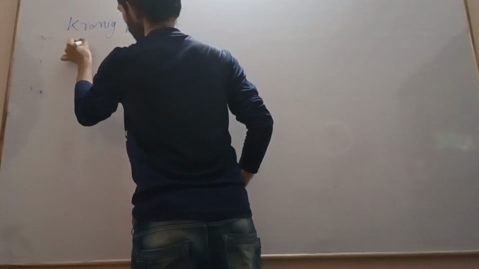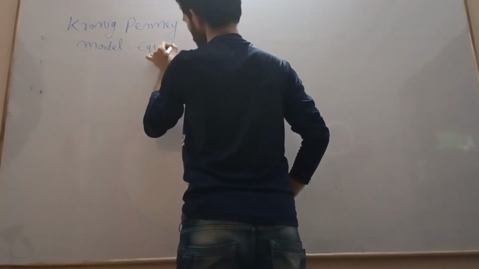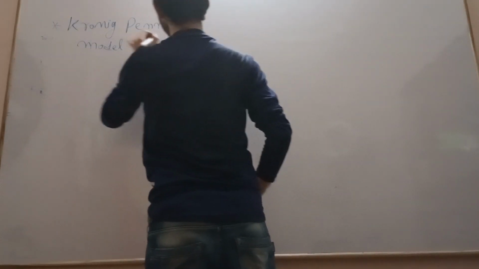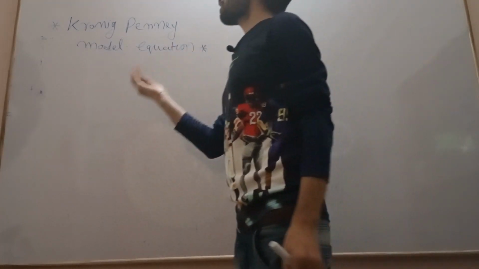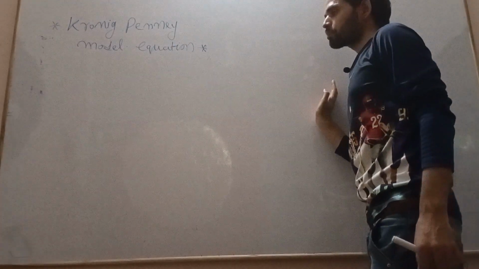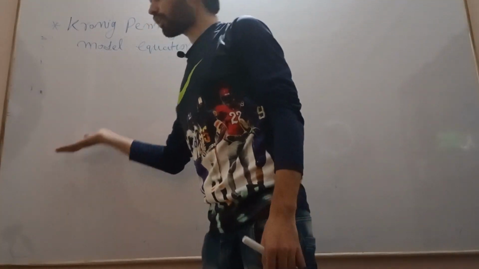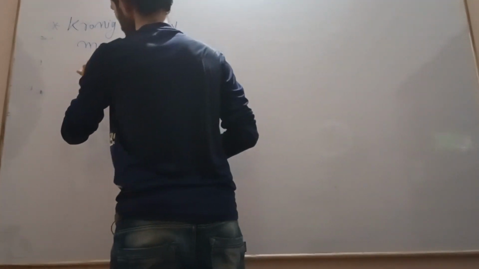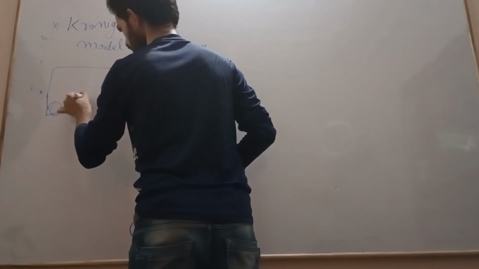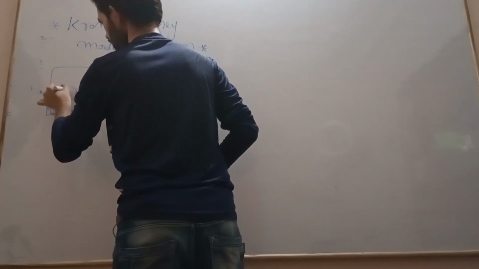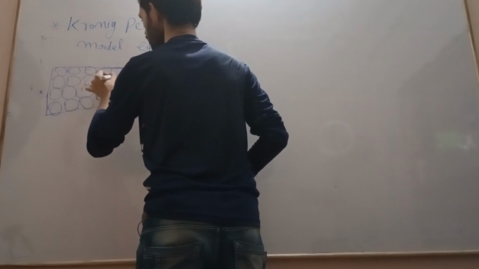The Kronig-Penney model equation, what does it represent? It is a periodic potential function of a one-dimensional single crystal, a single crystal where the atoms are periodically arranged. So this is a one-dimensional single crystal.